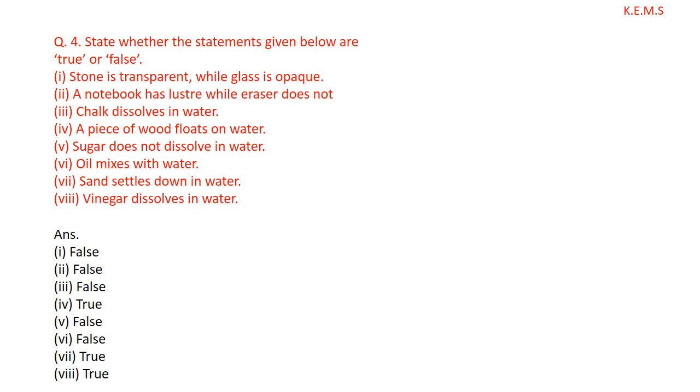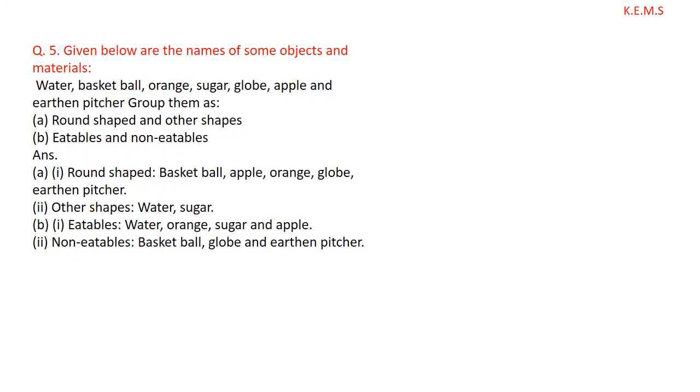Vinegar dissolves in water. That is true. Given below are the names of some objects and materials: water, basketball, orange, sugar, globe, apple and earthen pitcher. Group them as round shaped and other shapes, eatables and non-eatables. Eatables means those which we can eat. Round shaped: basketball, apple, orange, globe, earthen pitcher. Other shapes are water, sugar. They do not have shape.